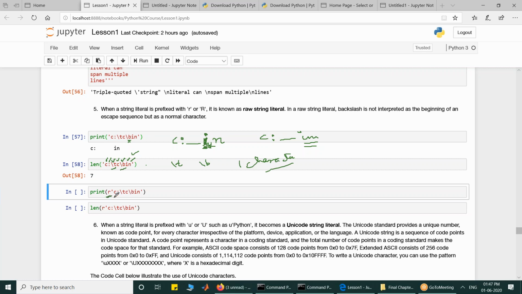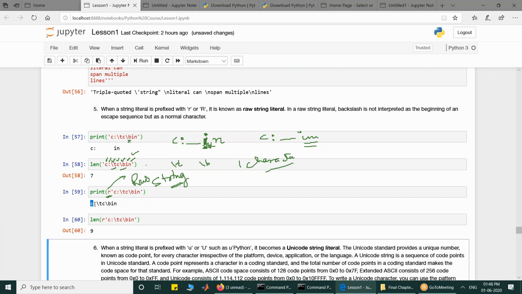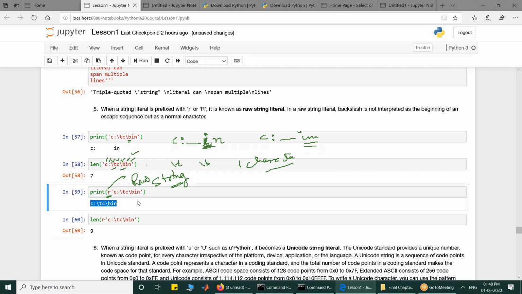Now what I have done is I have prefixed the string literal with R. When you do that, it means a raw string literal. So if you execute it, now it will not treat your escape sequence as an escape sequence, but as normal characters. So you get C colon TC bin. And if you run the length, you will get 9. So C is 1, colon 2, backslash 3, 4, 5, 6, 7, 8, and 9. So there are 9 characters in the string.